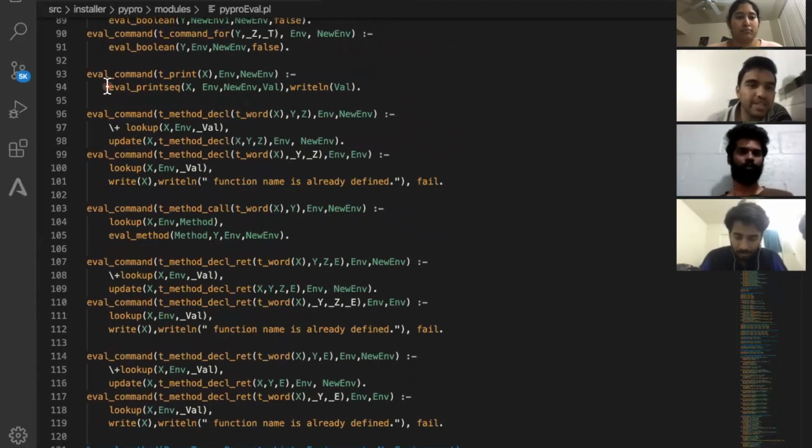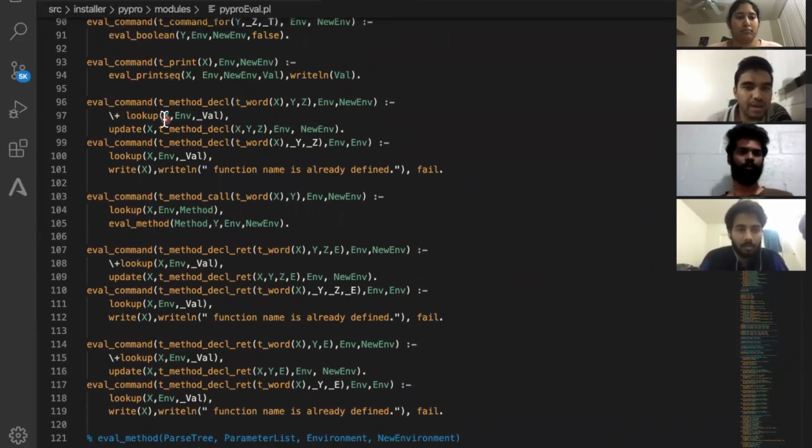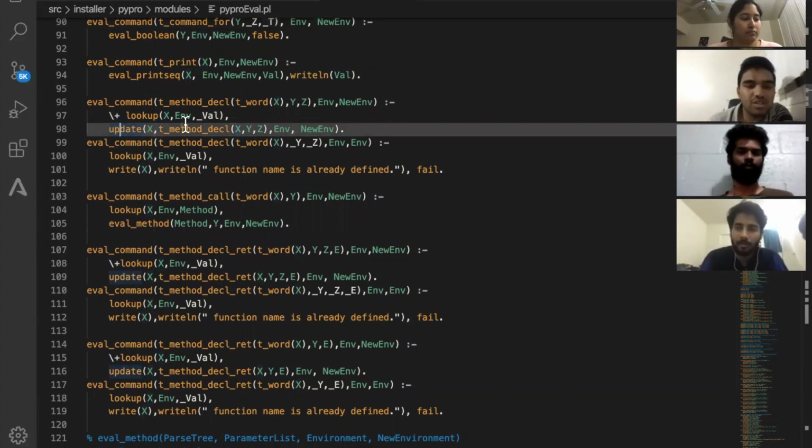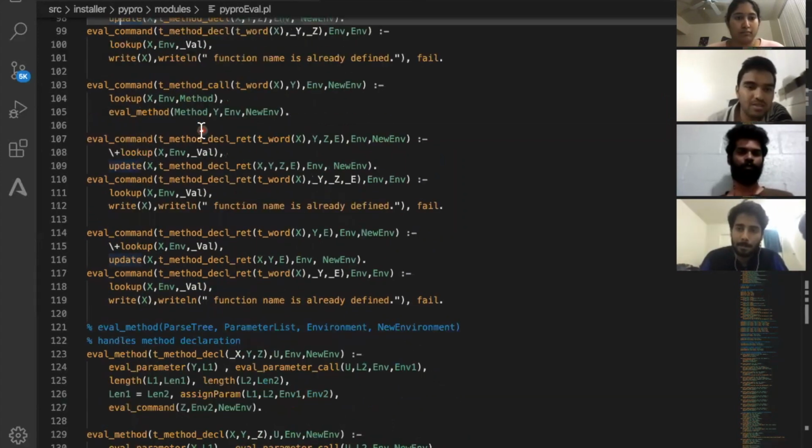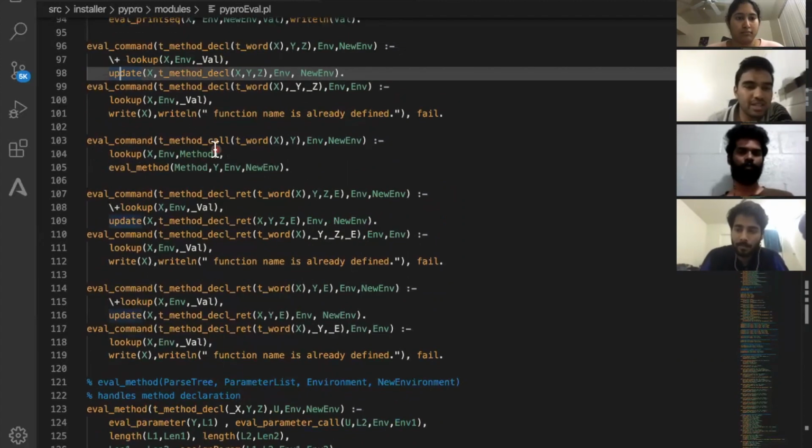Here I'll be explaining the evaluation of the method declaration. What it does is basically look up whether the function name is already declared. If so, it will write an error saying that the function name is already declared, or else it will update the whole predicate into the global scope, where it can be used later when the function is called. So here I'll be explaining the function call operation.